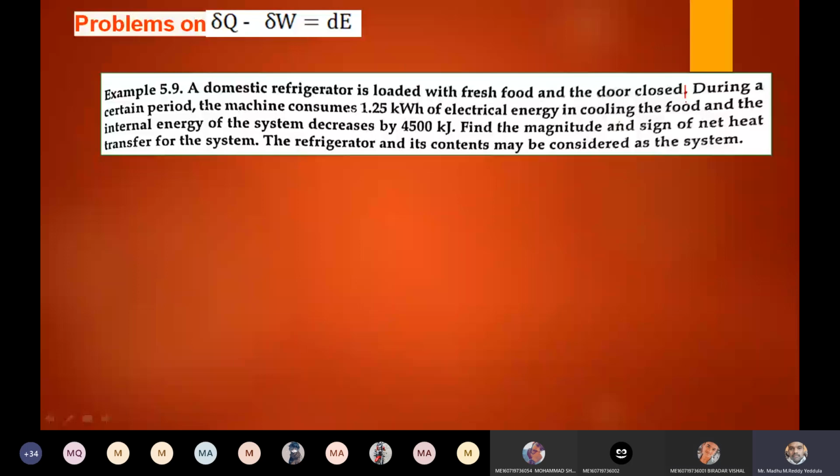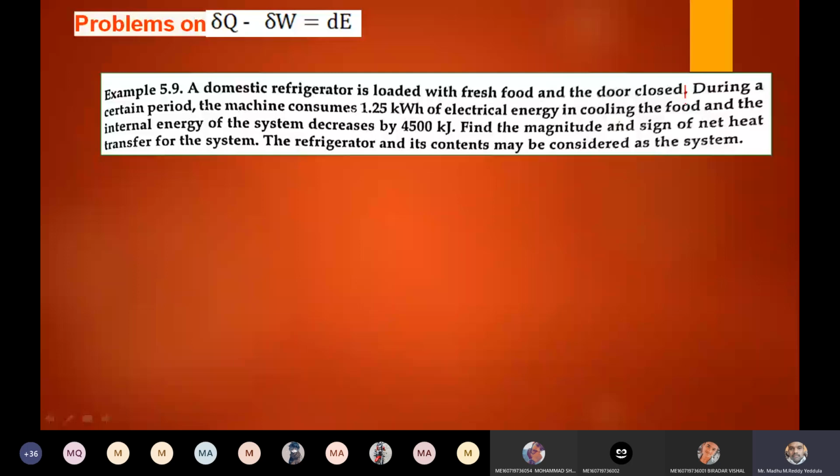The function of a refrigerator is that whatever goods we keep within it, it extracts the heat from the goods and rejects it to the atmosphere. It is cooling the objects, removing heat from them and rejecting it to the atmosphere.